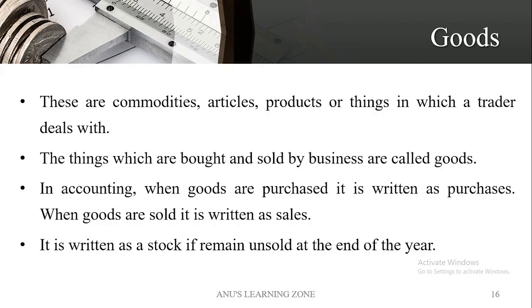So these are the three important terms related to goods: purchases, sales, and stock. Purchases means the goods that we bought, sales means the goods that we sold, and the goods that remain unsold in the organization at the end of the year are known as stock.